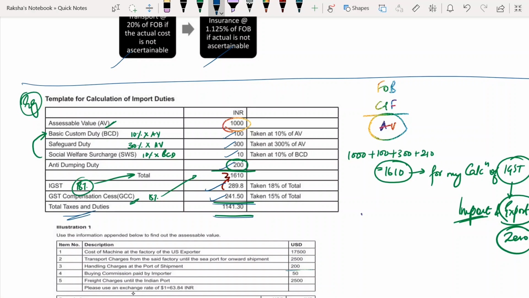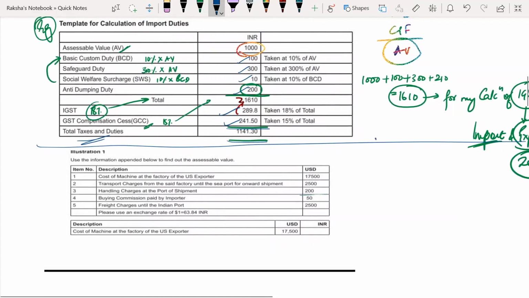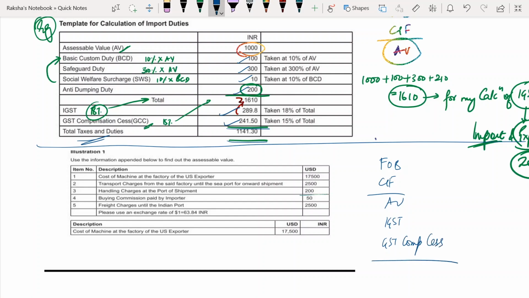So this is just a template or an example, right? Are we thorough with this? Again, FOB plus CIF, you get assessable value, then you calculate IGST, then you calculate GST compensation cess. Okay, fine. Now can you please come to illustration 1?